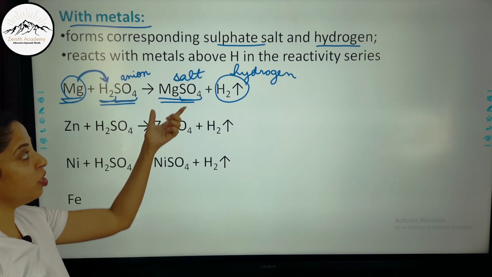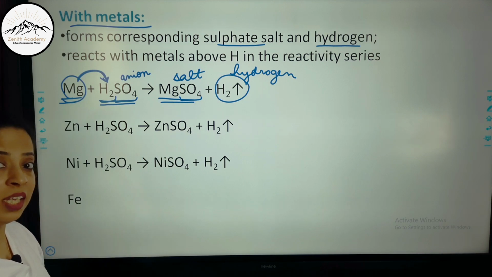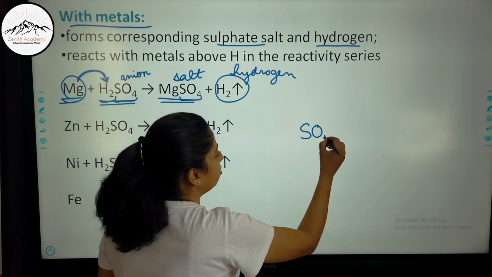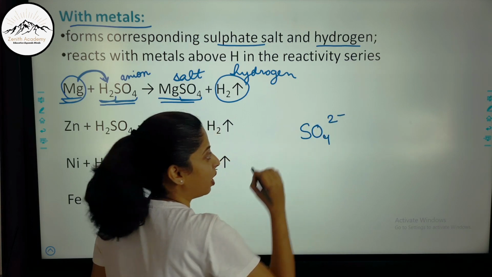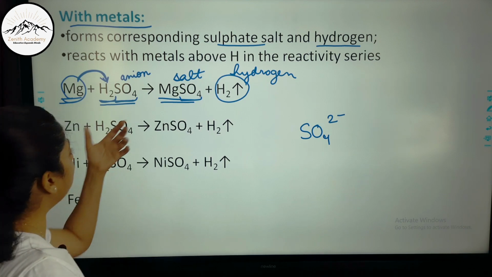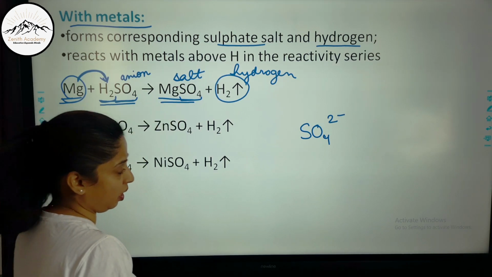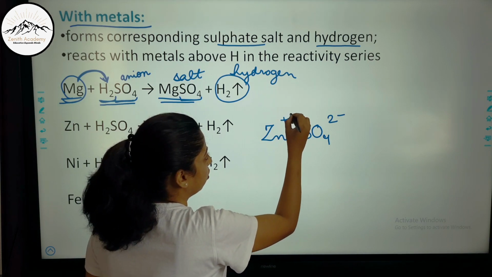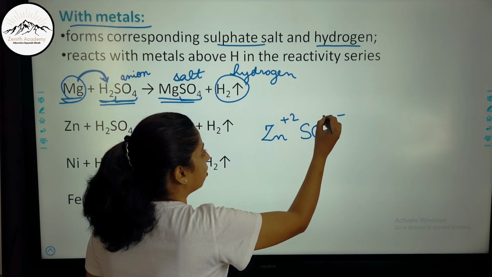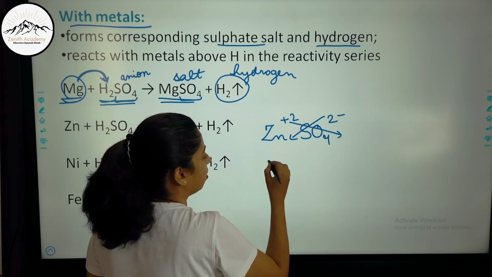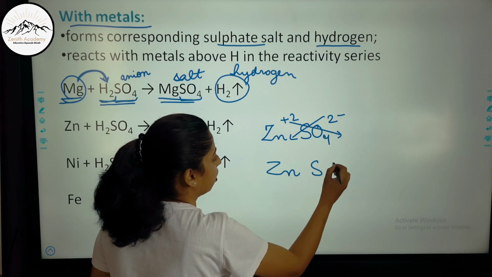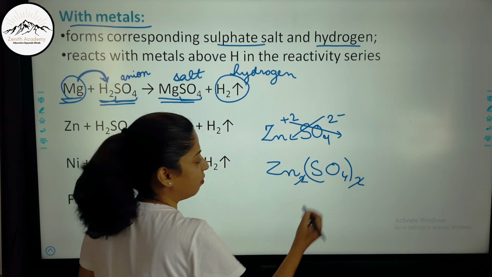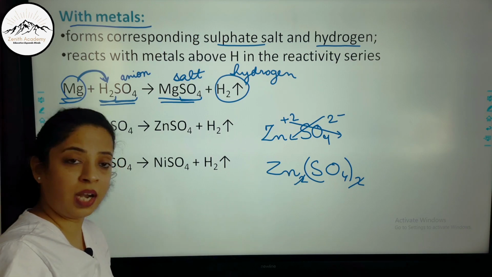Now whenever you are writing any salt formula, you should always know, for sulfuric acid, this is the sulfate ion, it has a valency of -2. So whenever you are forming a compound, for example zinc, zinc has a valency of +2. So when they react, this comes here and this comes here, so it forms 2 here and 2 here, so both of the 2 get cancelled and we get ZnSO4. So this is how you will write the formula.